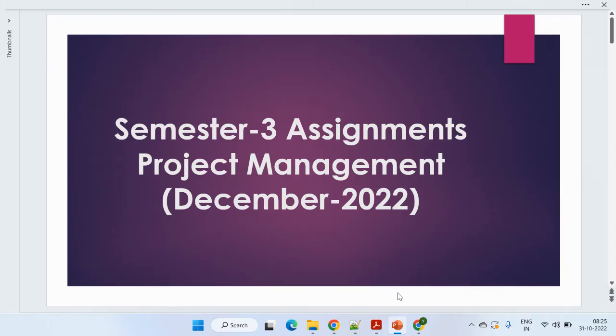And today we will talk about third semester assignments for the subject project management, and this is applicable for the December 2022 cycle. Before starting this assignment, just make sure there are two different subjects. One is project management, and the second one is IT project management, and both are for two different streams. So make sure you don't get confused between project management and IT project management. For IT project management, I have already uploaded the video. This is specifically for project management.